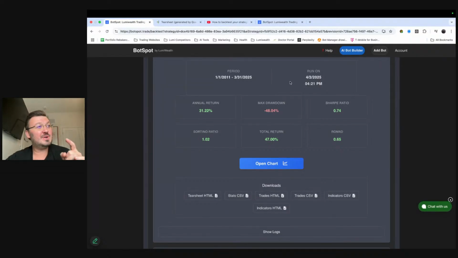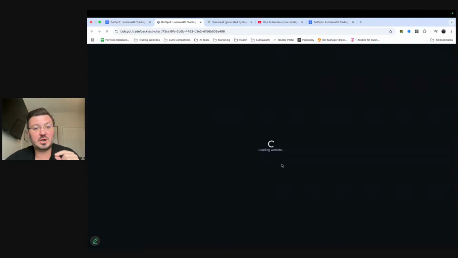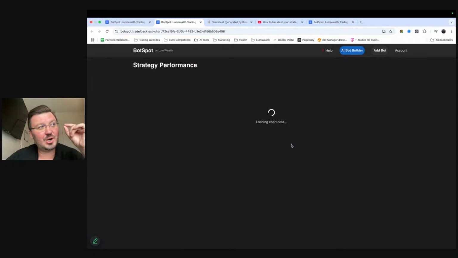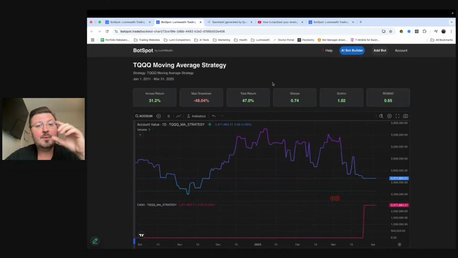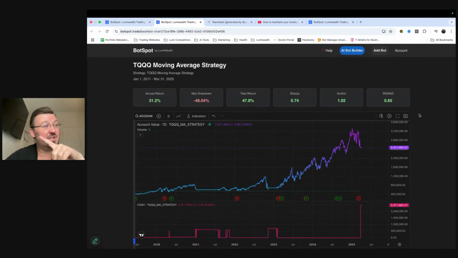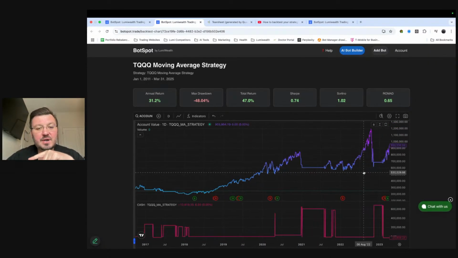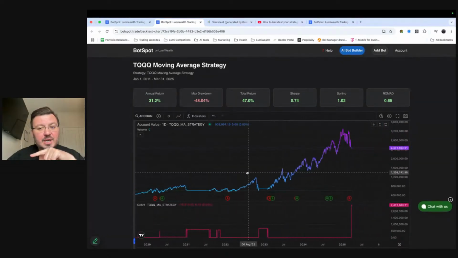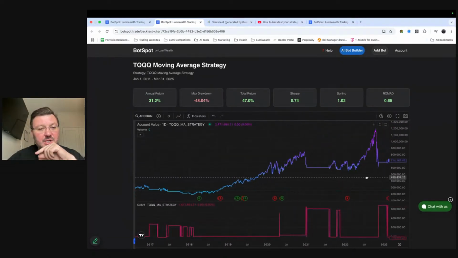But what I want to show you is one thing that people have been asking us for a long time, is this interactive chart right here. So we're going to click on open chart, and you're going to see here that not only do we give you the strategy performance, but we also now give it to you with a TradingView chart. So for those of you that really like using TradingView, here is a very nice TradingView chart that you could take a look at. This is exactly how the strategy performed.